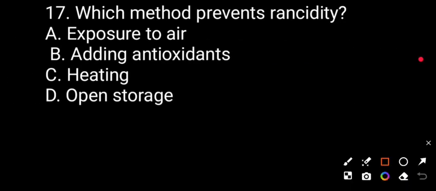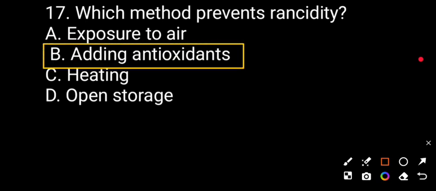Question number 17. Which method prevents rancidity? Exposure to air, addition of antioxidants, heating, open storage. Correct answer will be B.